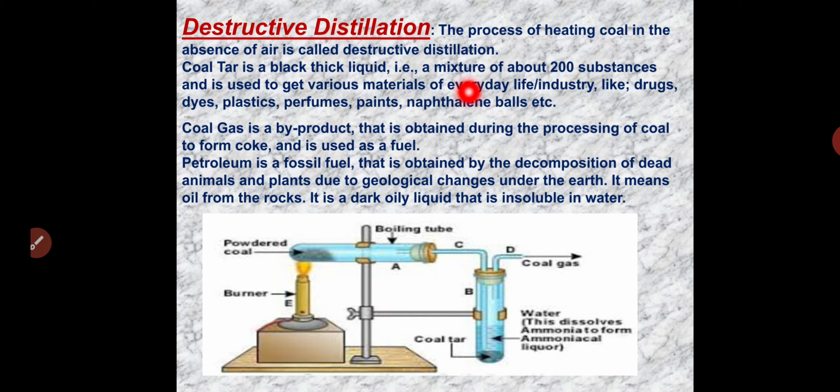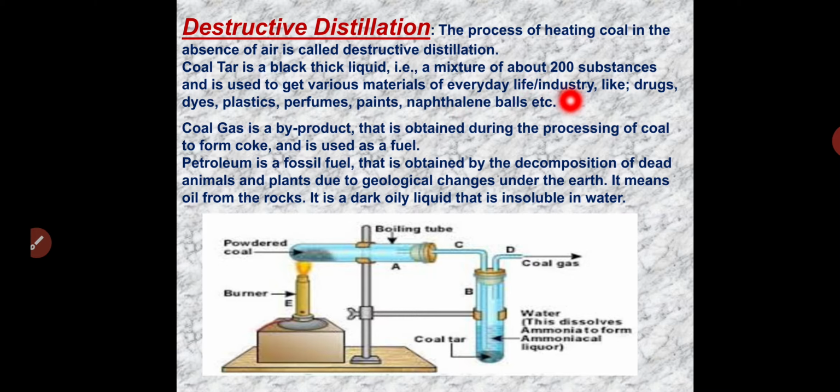When we heat it at a particular temperature, we will get nearly 200 different substances at different temperatures.